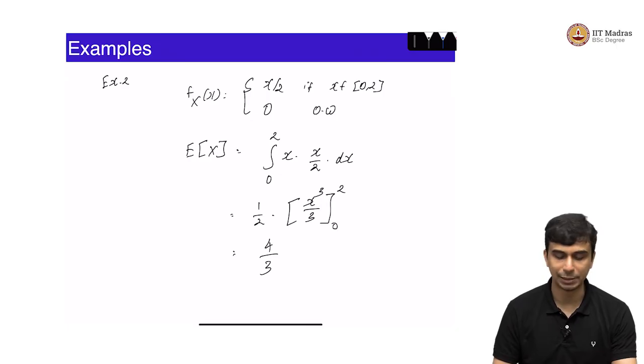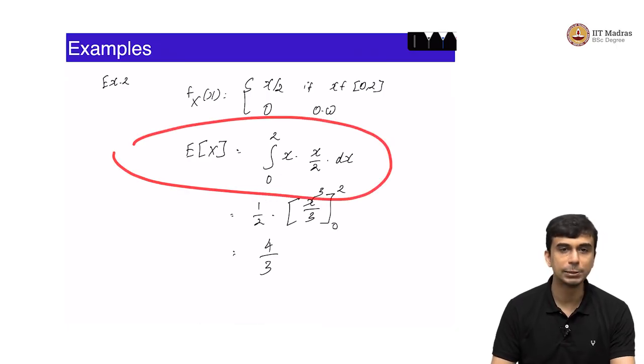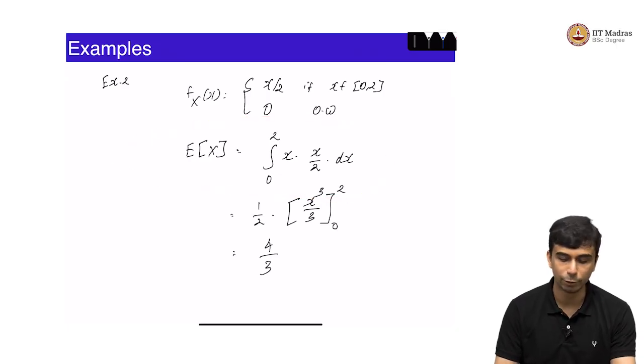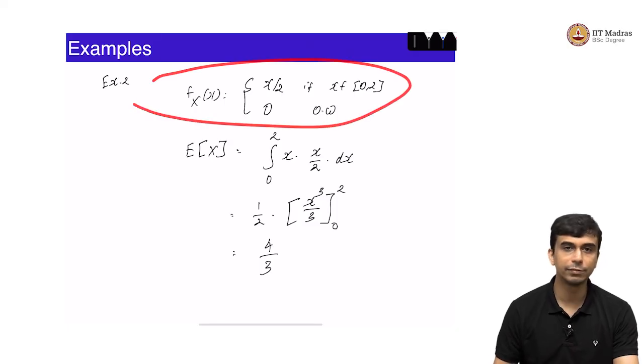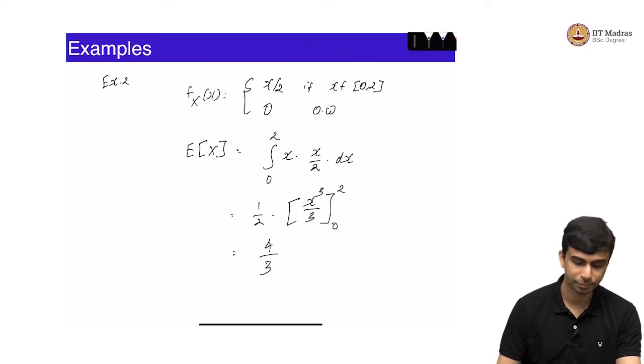Okay. So, these are some examples. You can just use simple first principles to get the expected value of x from the density function if you happen to have the density function.